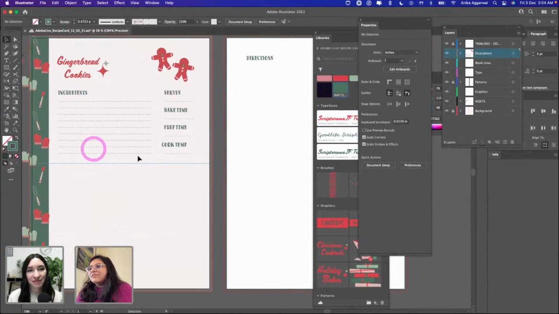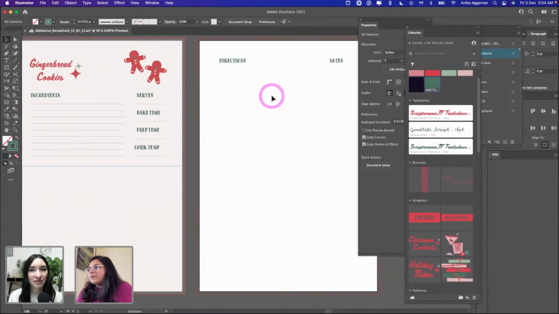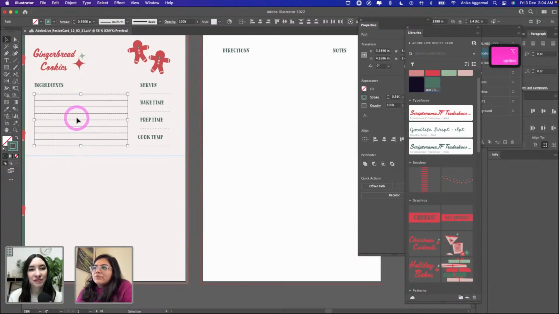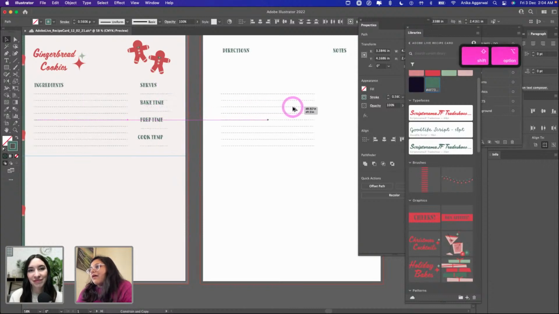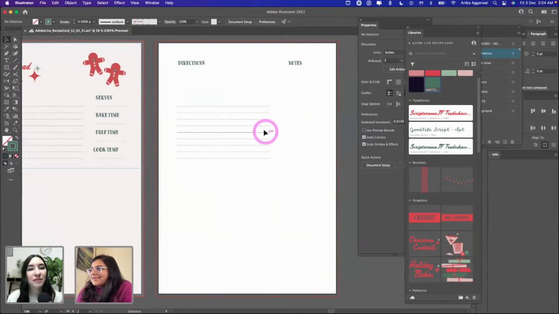And I'll just create a copy of this down below, but let me quickly go ahead and make directions and notes right over here. And since we already have the blank lines here, I'm just going to press Option Shift and drag it out. Shift Option drag it out, and we have our directions. Perfect.